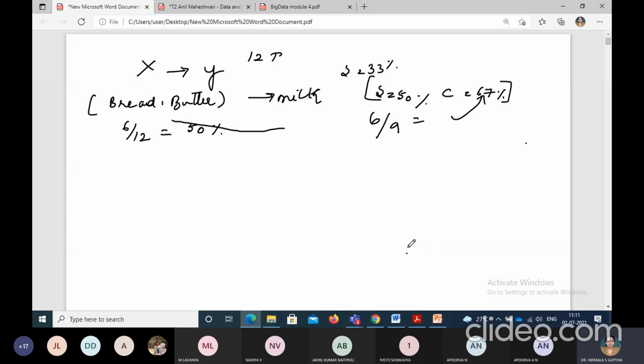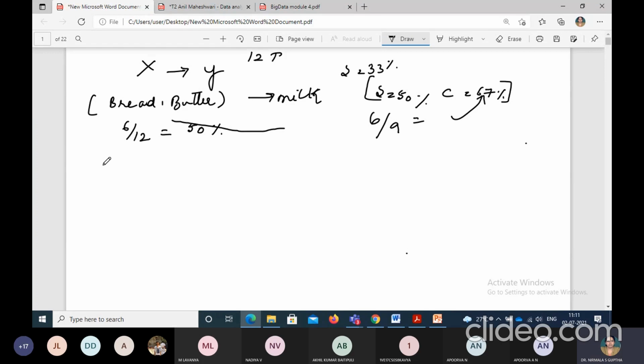Okay, so the second rule we are trying to define is milk, comma, bread gives butter.